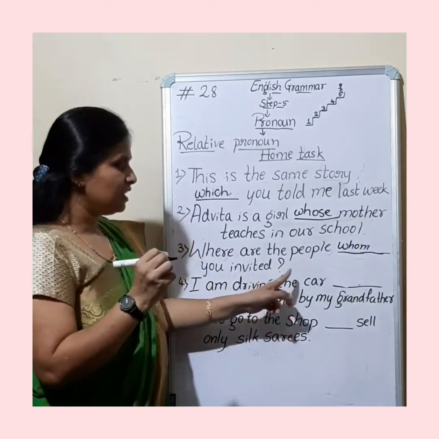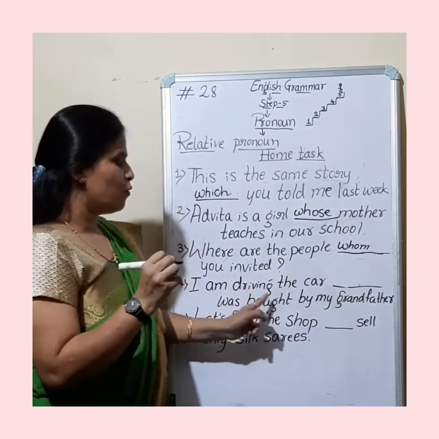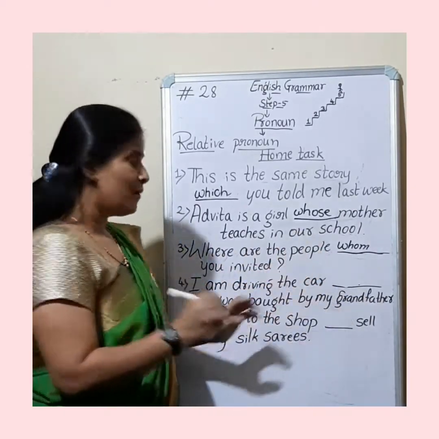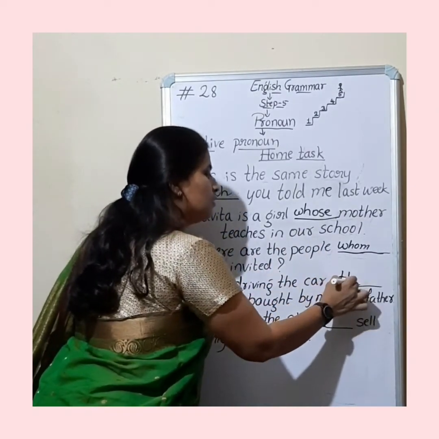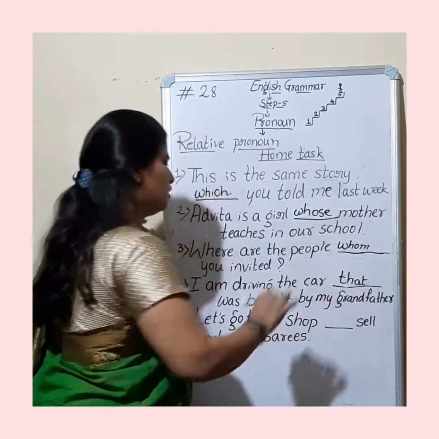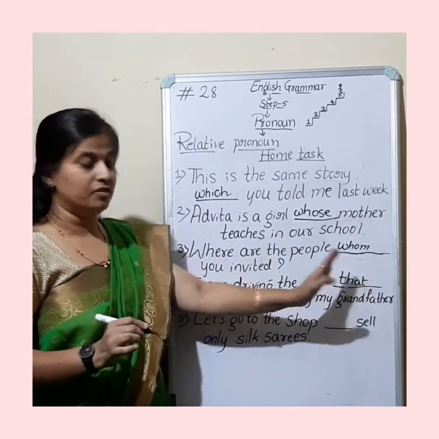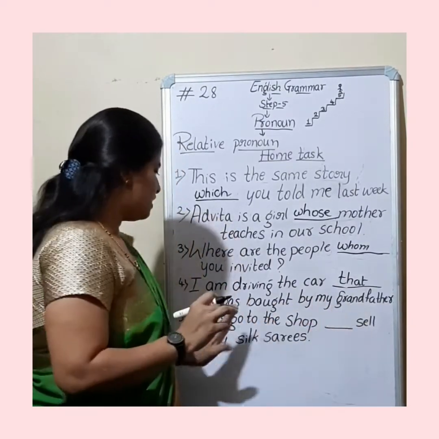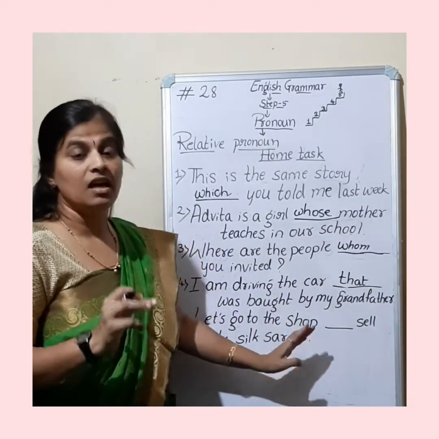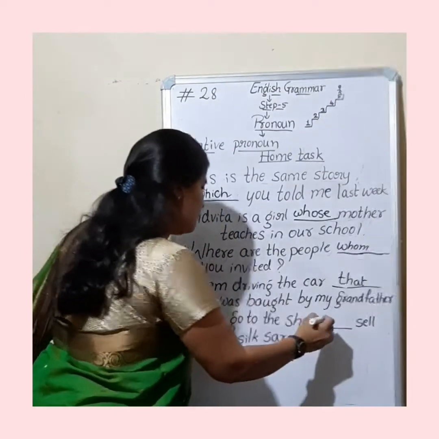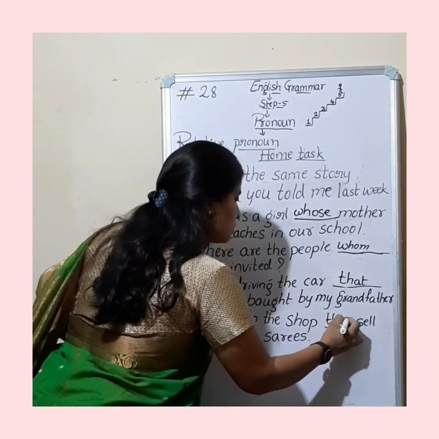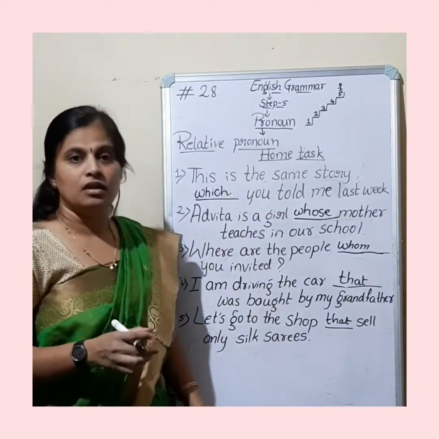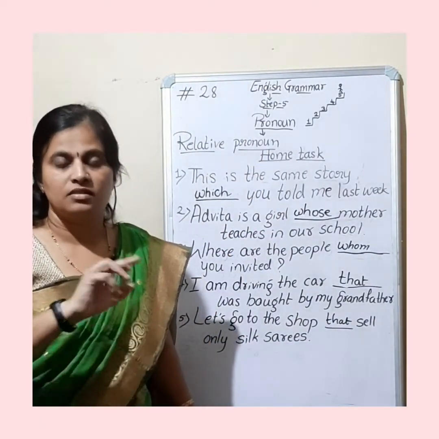I am driving the car dash was bought by my grandfather. I am driving the car that was bought by my grandfather. Let's go to the shop that sell only silk saree. That sell only silk saree. Okay, so these are the answers for these sentences.